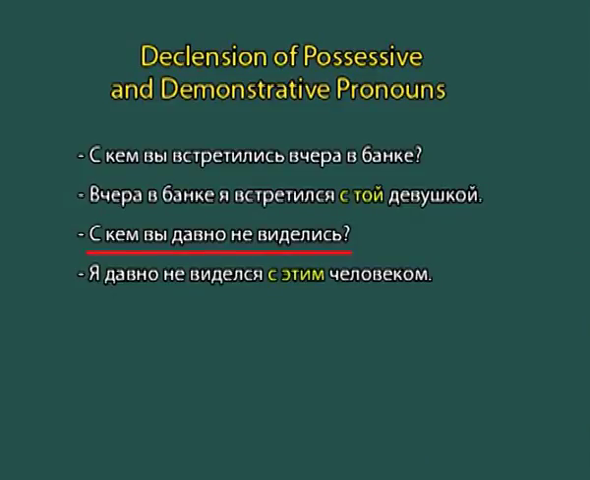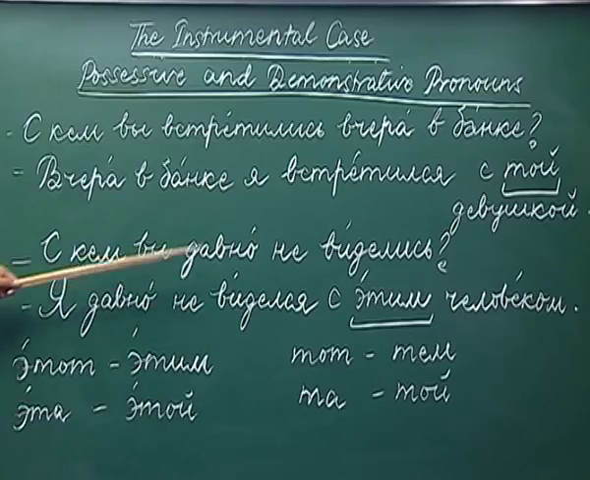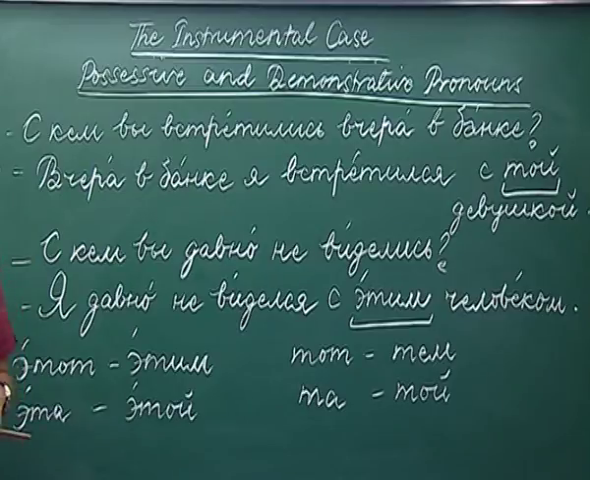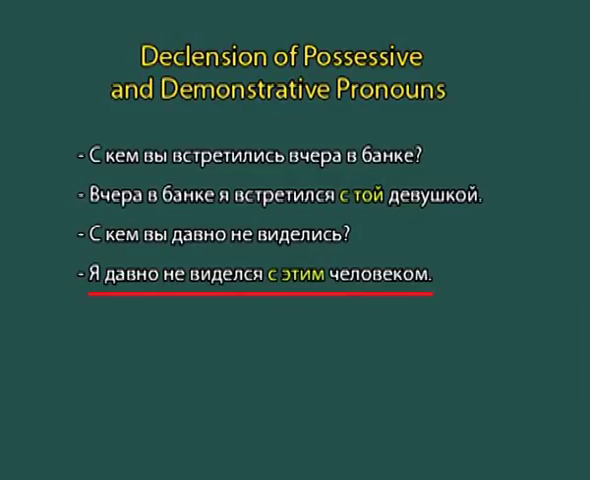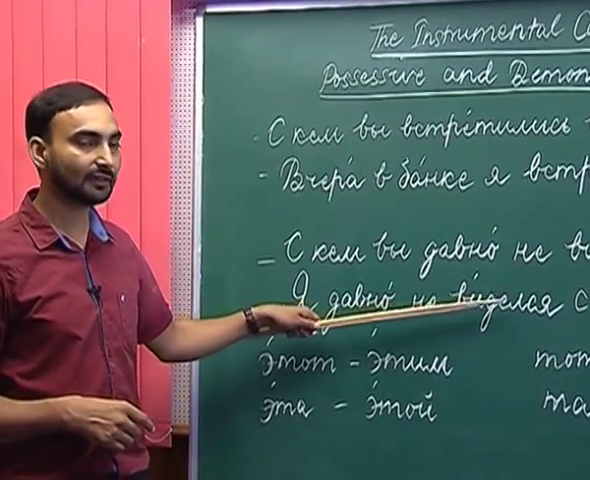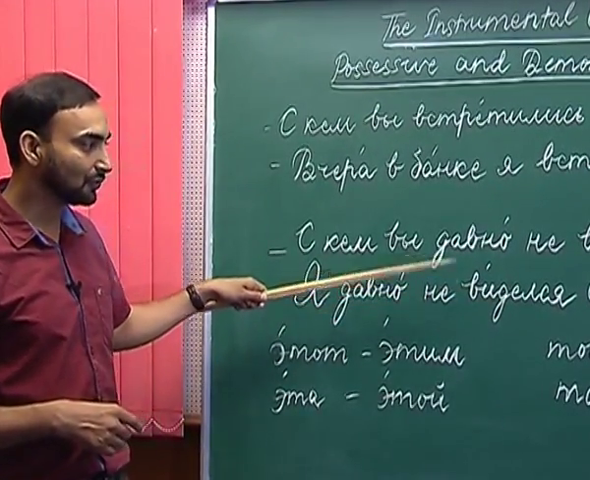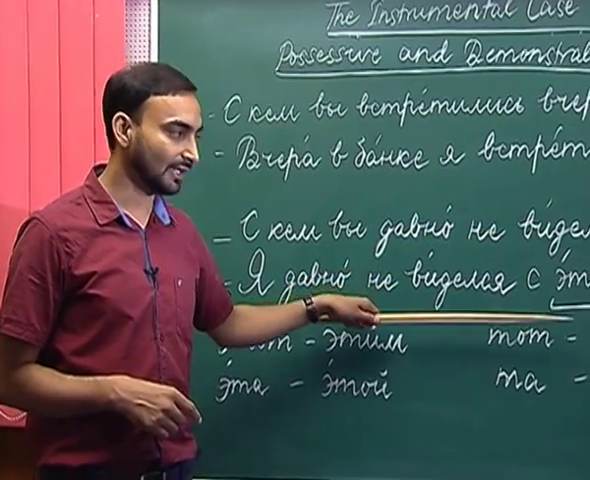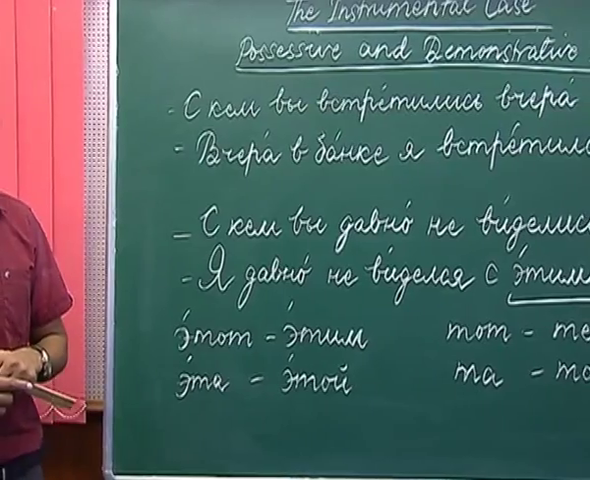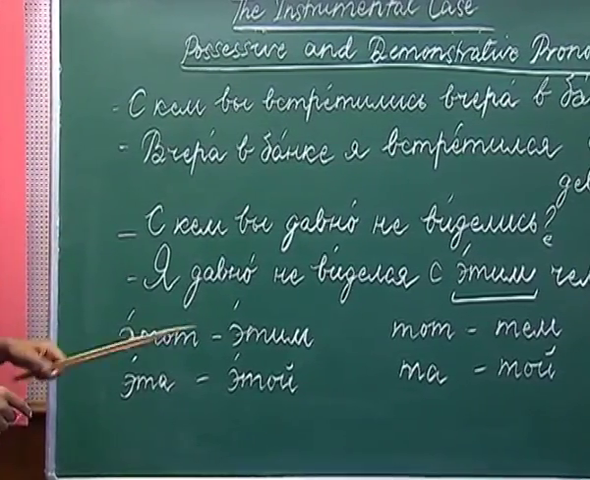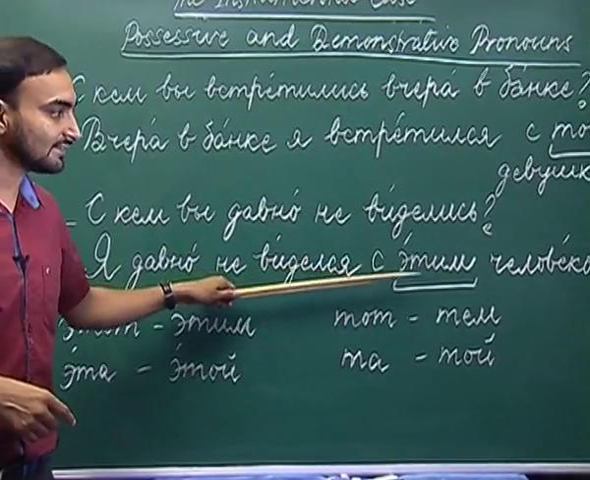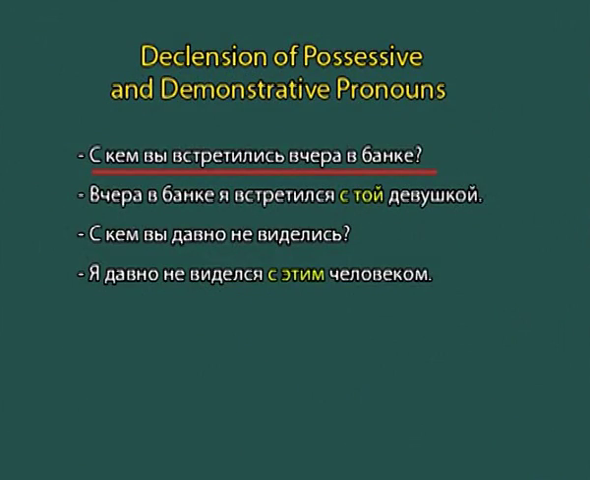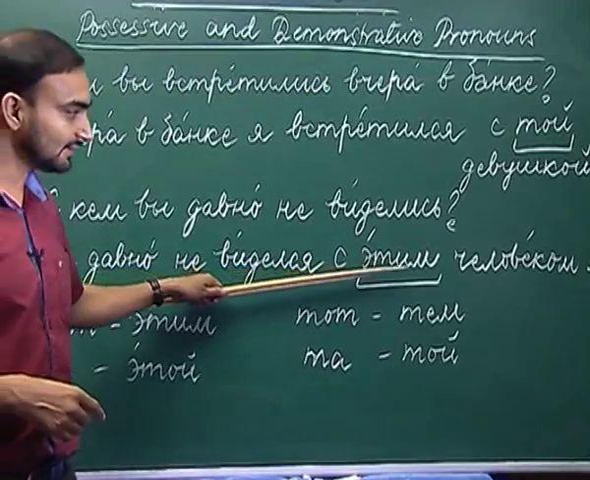The next is S kem vy davno ne videlis? So, with whom did you not meet or not see for a long time? And here you have to use etot chelovek in the answer. So, etot chelovek, which is the nominative case form, you have to use this phrase in the answer. Obviously, you have to use the words in the instrumental case. So, how will you use etot chelovek in the instrumental case? Ya davno ne videl s etim chelovekom. So, I did not see this man for a long time.